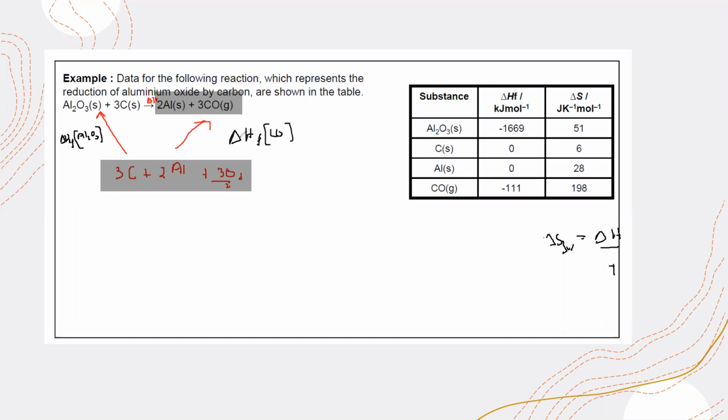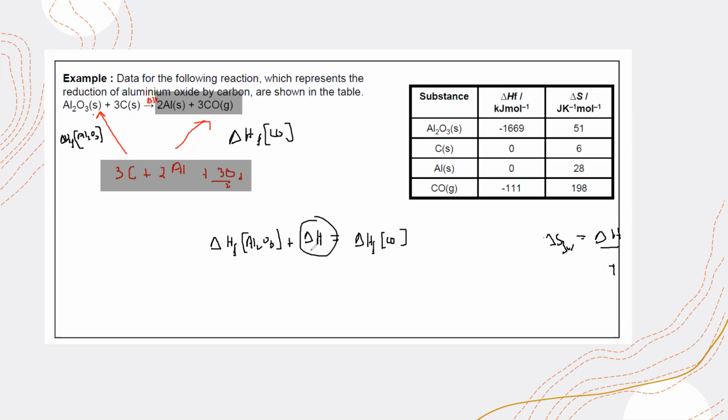According to Hess's law, the overall energy change is independent of the route. So the enthalpy change of formation of aluminum oxide plus delta H, the enthalpy change of the reaction, is the same as the enthalpy change of formation of carbon monoxide.